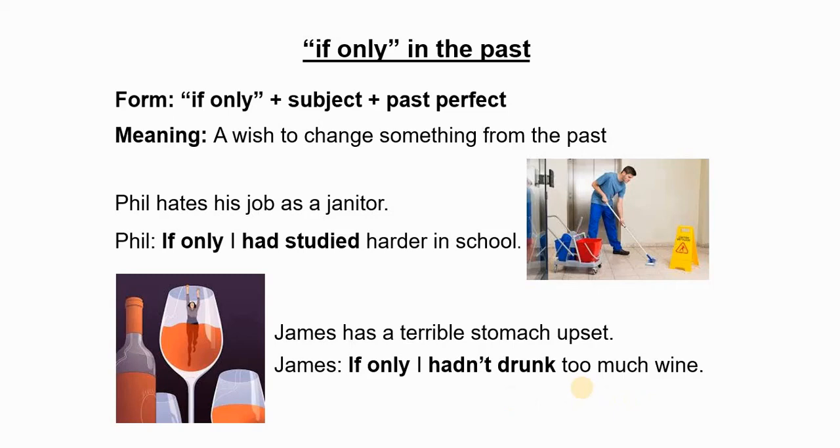So if only he hadn't drunk too much wine. So this is the past perfect. This is the past perfect in the negative. The past perfect is had followed by not followed by the past participle, which is drunk.